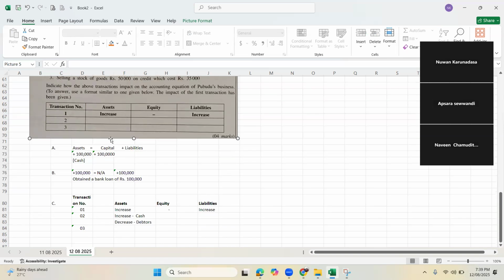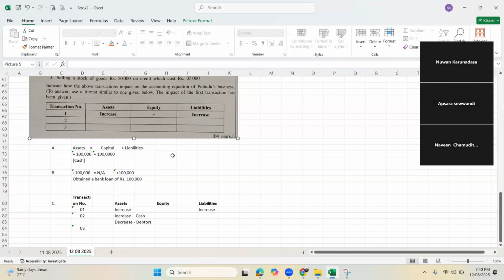Now think. Selling stock of goods 50,000 on credit with cost 35,000. Apsara, tell me. Think. What's going out? What's coming in? Try. Don't give up. Liability increase?